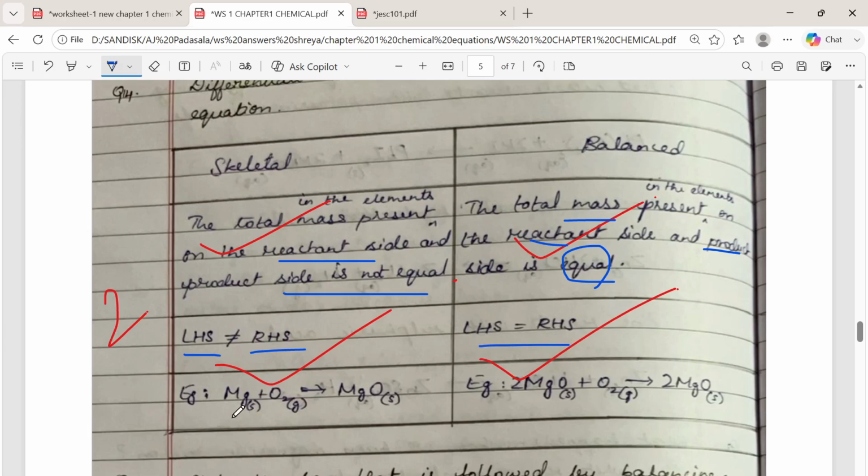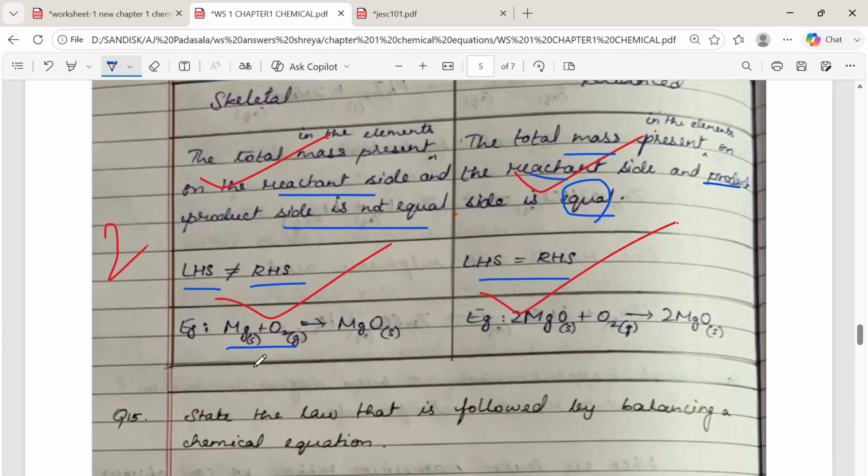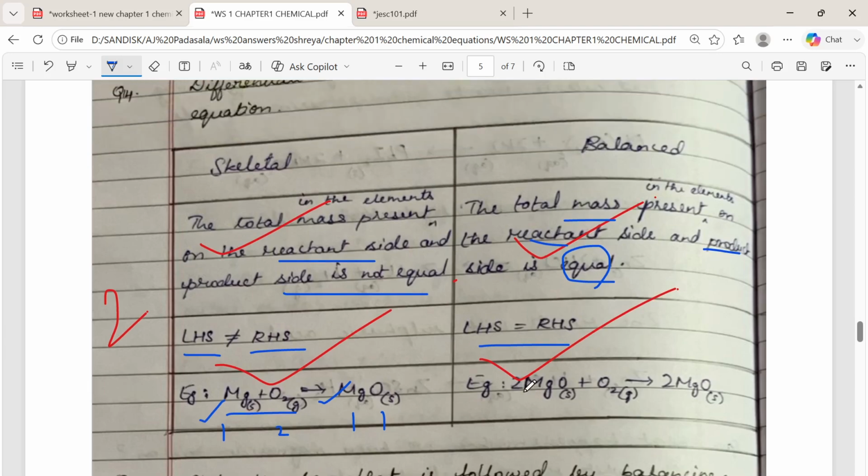Now you see here, on the reactant side we have one magnesium and two oxygen. But on the product side, we have only one magnesium, and one oxygen. So this equation is not balanced. Now, come here. Here we have two magnesium, and two oxygen, totally four oxygen.